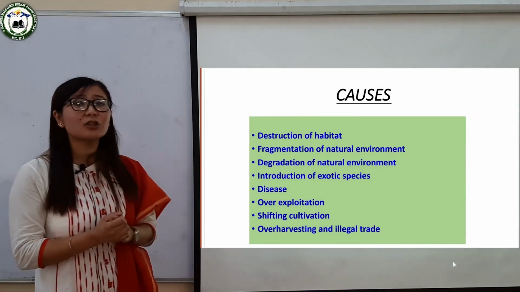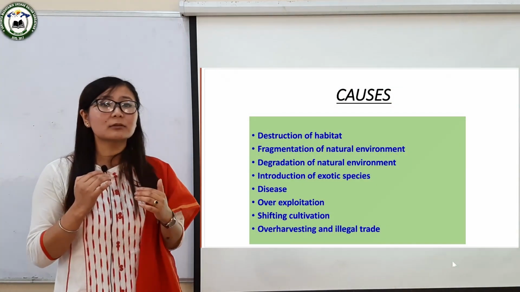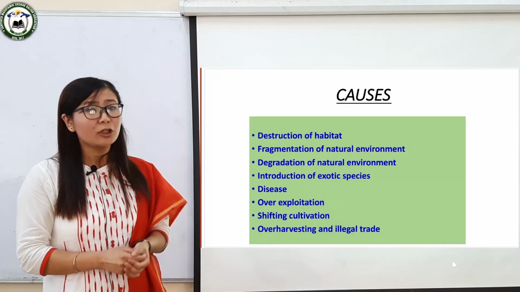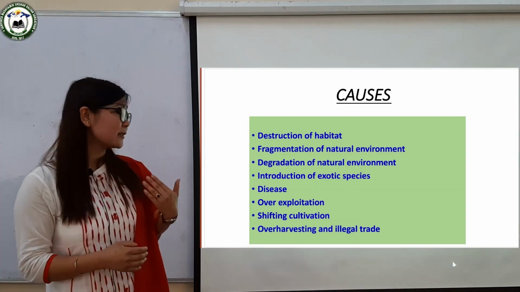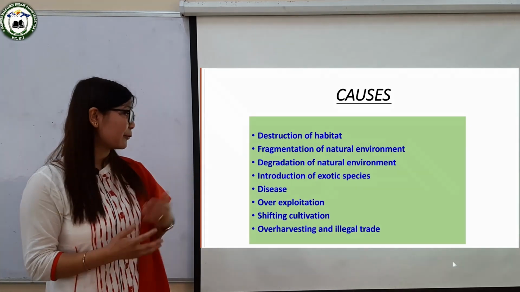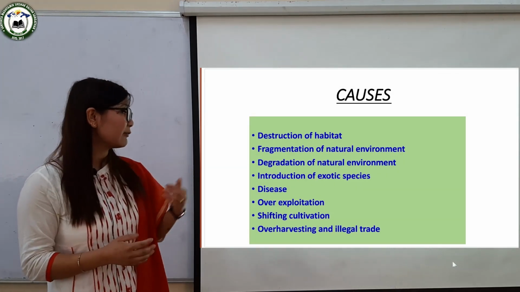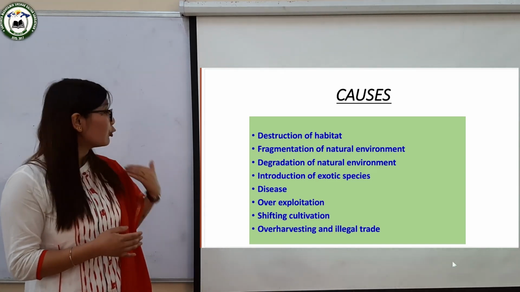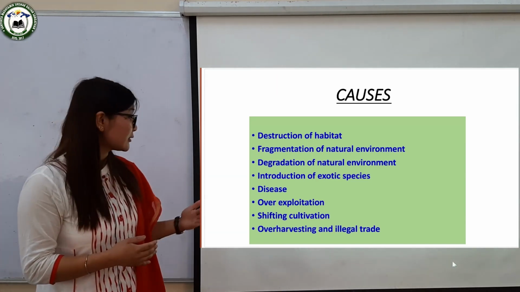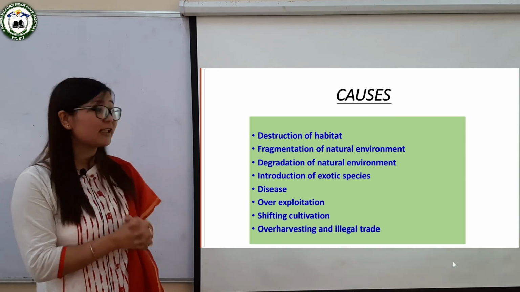So there are certain causes that lead to the biodiversity loss. Now what are these causes? These are destruction of habitat, fragmentation of natural environment, degradation of natural environment, introduction of exotic species, disease, overexploitation, shifting cultivation, over-harvesting and illegal trade.